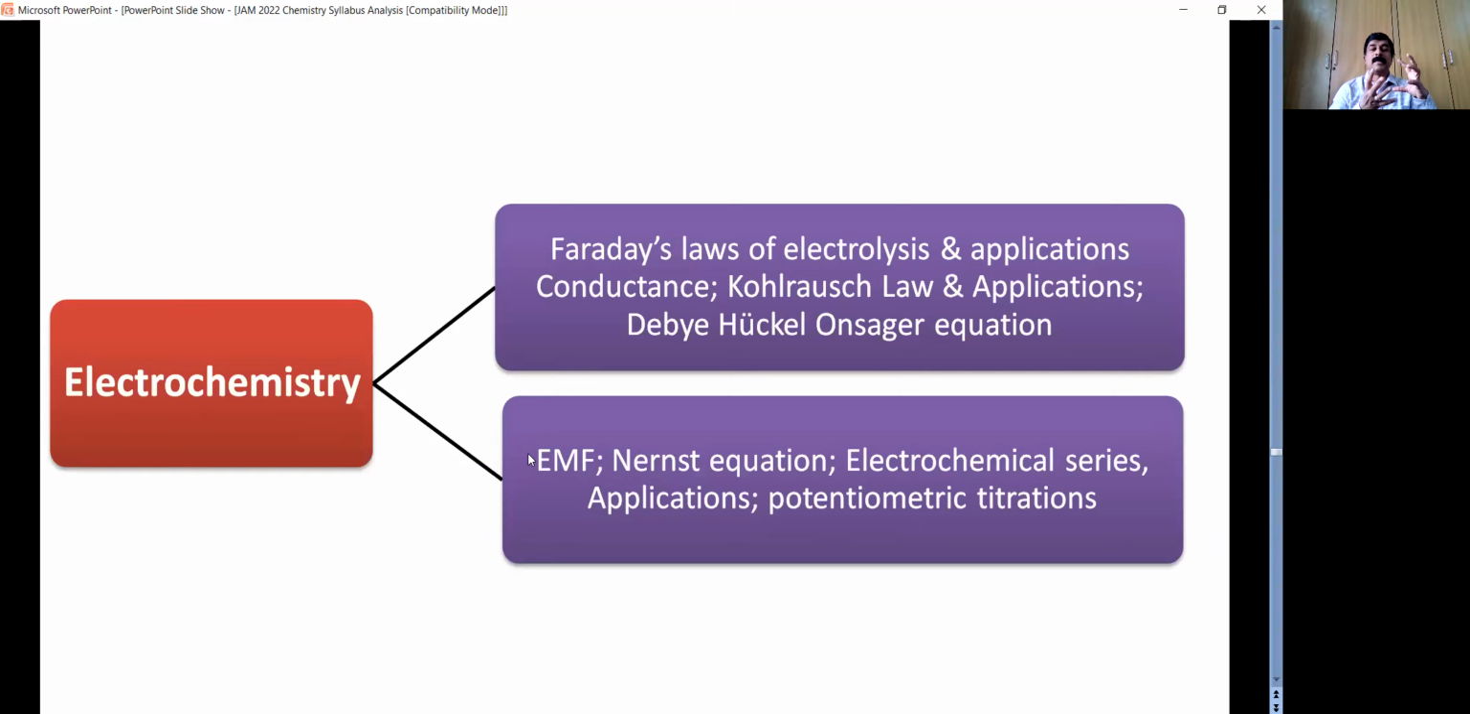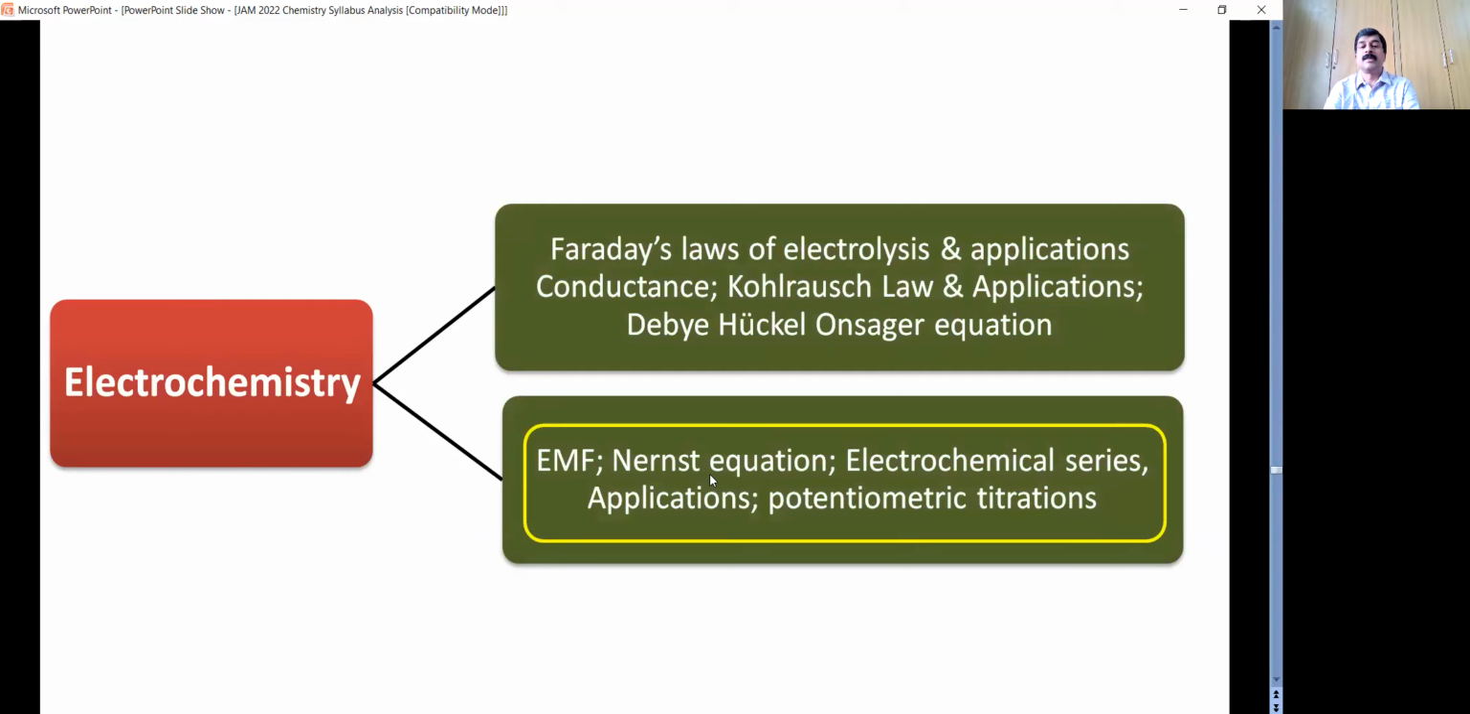Moving on to electrochemistry, one part you can say is conductometry, conductance. That includes Faraday's law, Kohlrausch's law, their applications, and the Debye theory for strong electrolytes. Then you have EMF, their measurement and their applications, the EMF series, etc. This is again one of the major chapters in physical chemistry.